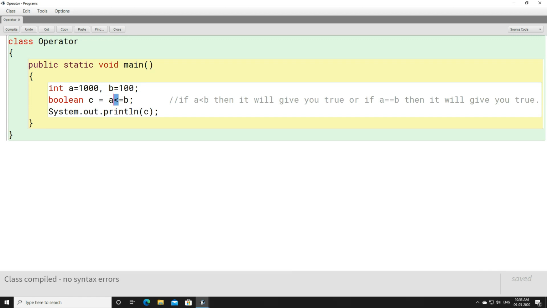Similarly, instead of less than equals to, if you use greater than equals to, right? Now tell me, A is greater than B.